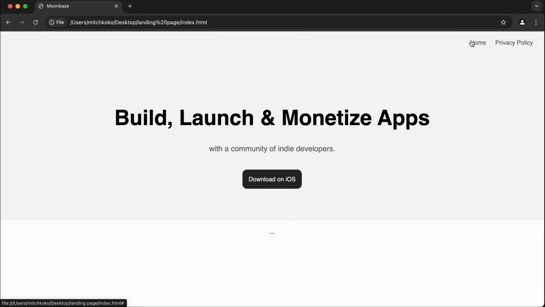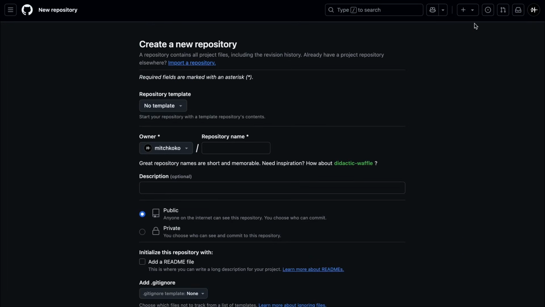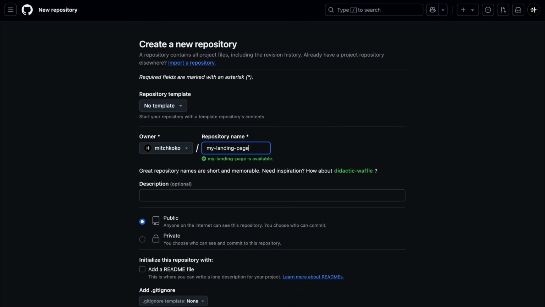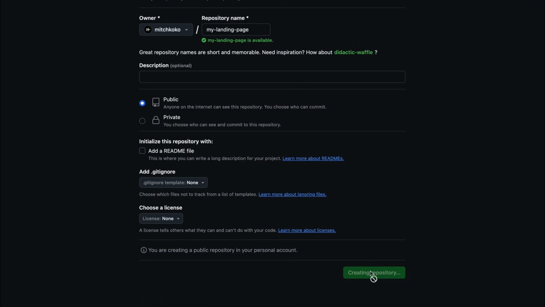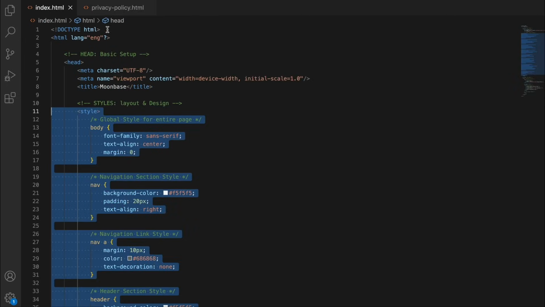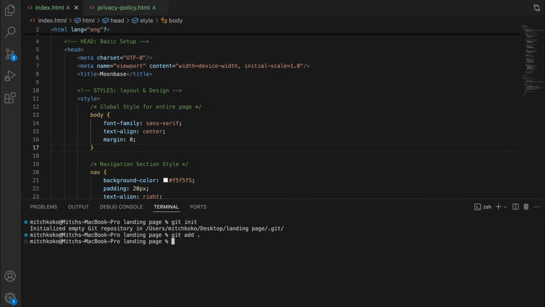Beautiful. Now let's try to host this so that other people can access it and you can just give the link around. So if you go to your GitHub, we can create a new repository. Let's call it My Landing Page. And then just create it. And so coming back to our code, in your terminal, let's say git init, and then git add with a dot to add everything. And then we can put in our first commit.